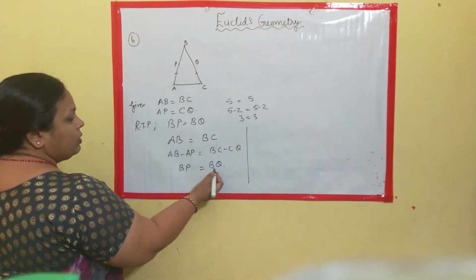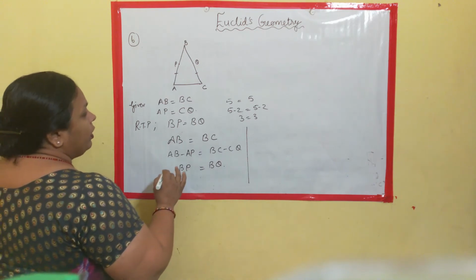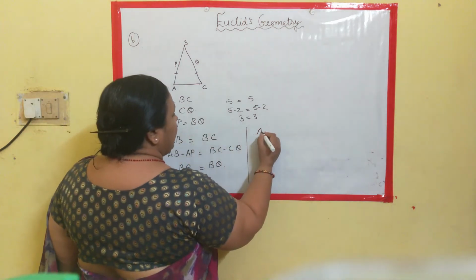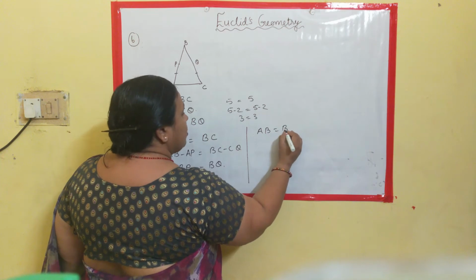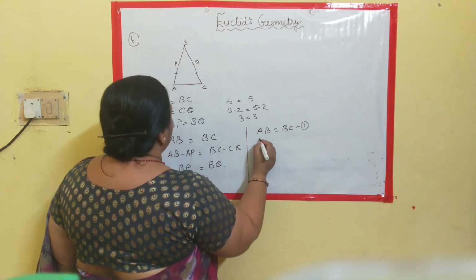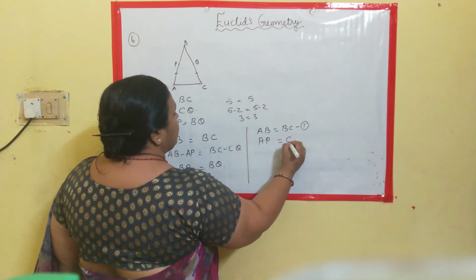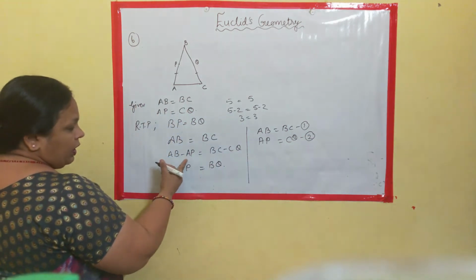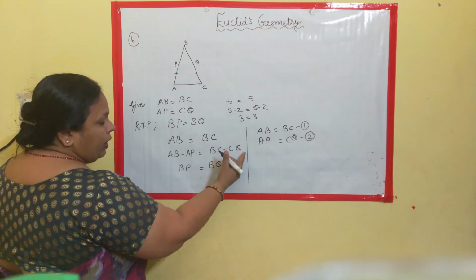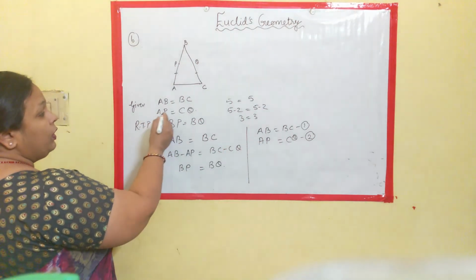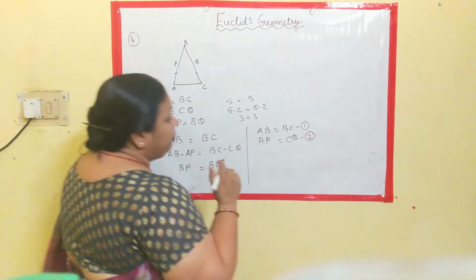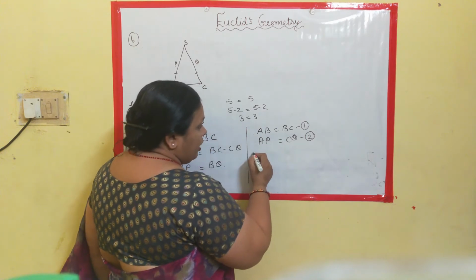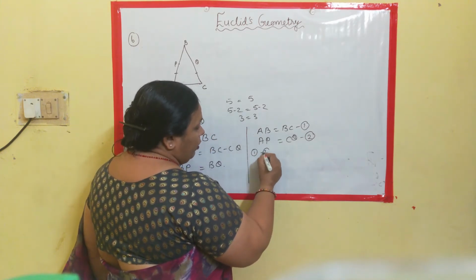Now you can state the axiom here that if equals are subtracted from equals, the remainders are the same. Or you can take the equation AB is equal to BC as equation 1 and AP is equal to CQ as equation 2. Clear? When you are writing this AP is equal to CQ, in the bracket you may write given that AP is equal to CQ. Or else you can subtract equation 2 from equation 1.